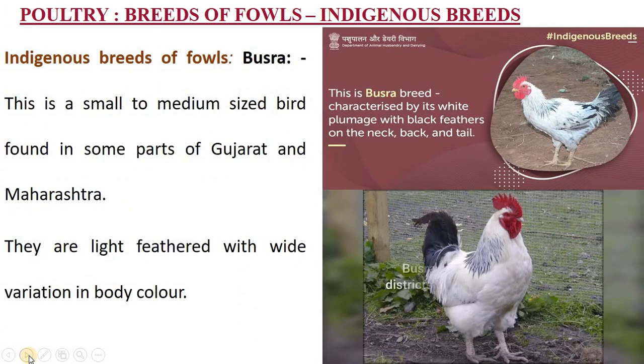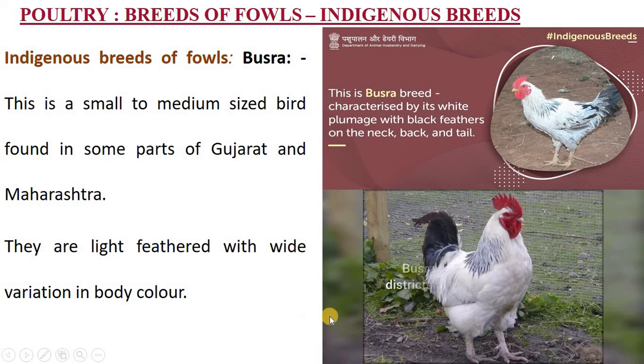Then the Basra, this is another variety. This Basra breed is characterized by its white plumage with black feathers on the neck, back and tail. So, indigenous breeds of fowls, Basra. This is a small to medium sized bird found in some parts of Gujarat and Maharashtra, and even some parts of Karnataka. They are light feathered with wide variations in body color.